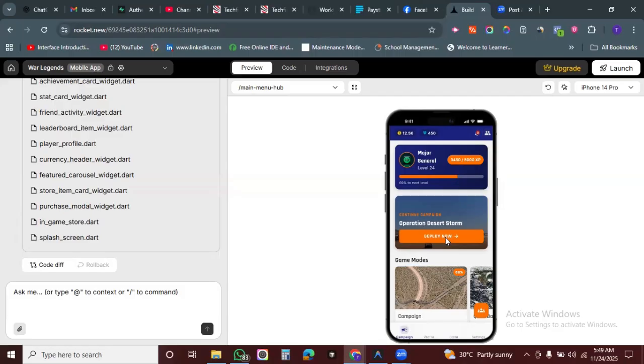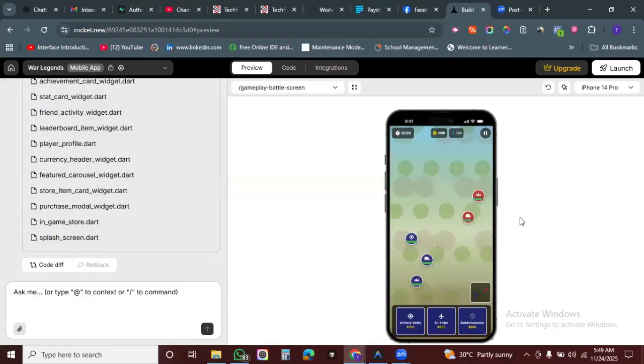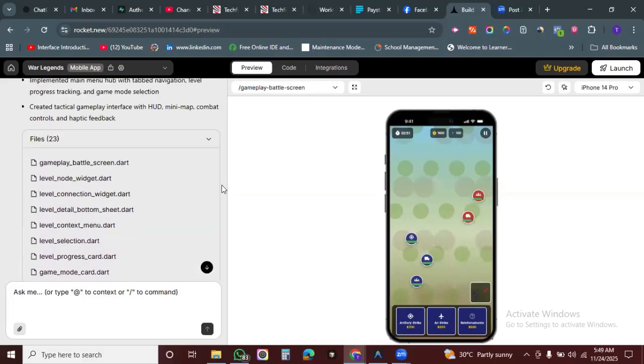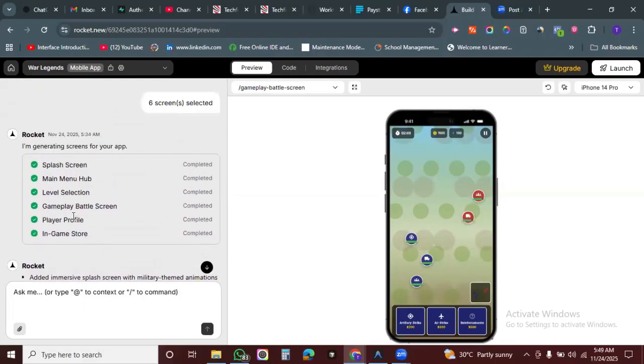Okay. Let's click this deploy now to see. Oh, right. All right. So this should be the game battle screen. Those of you that love games, you really appreciate this. Okay. How do I even play it? Okay, so I need to take time to understand the rules of this game that I've built. But this is to show you what's possible with Rocket.New.